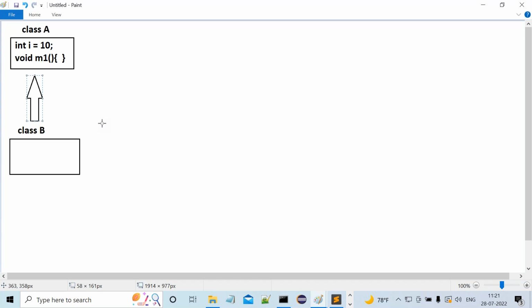Upwards arrow. The arrow head part is always pointing to the superclass. The arrow tail part is always representing the subclass. Tell me, through this arrow can we conclude what is superclass and what is subclass? Superclass is A. Subclass is B.